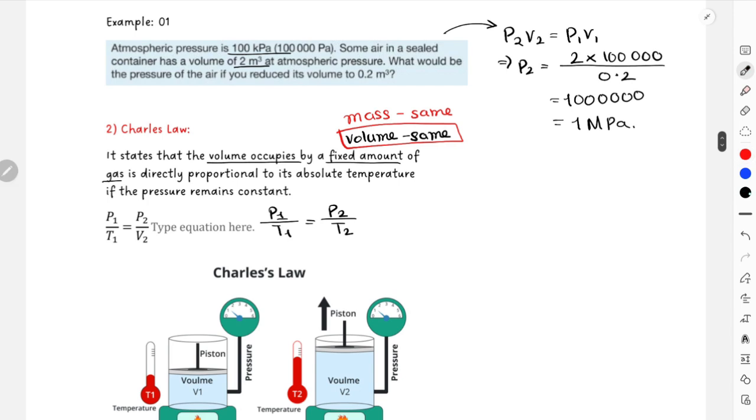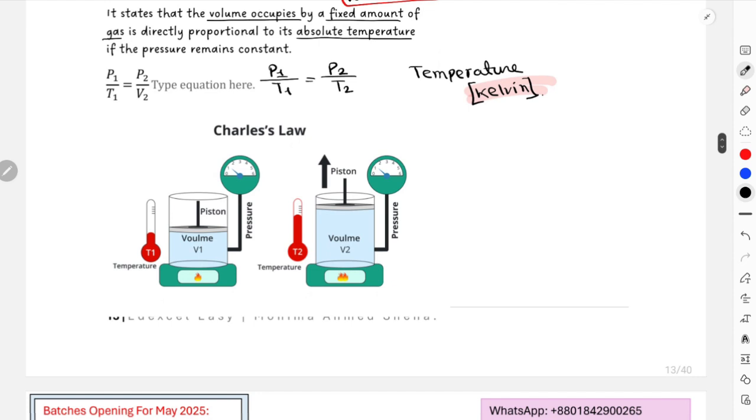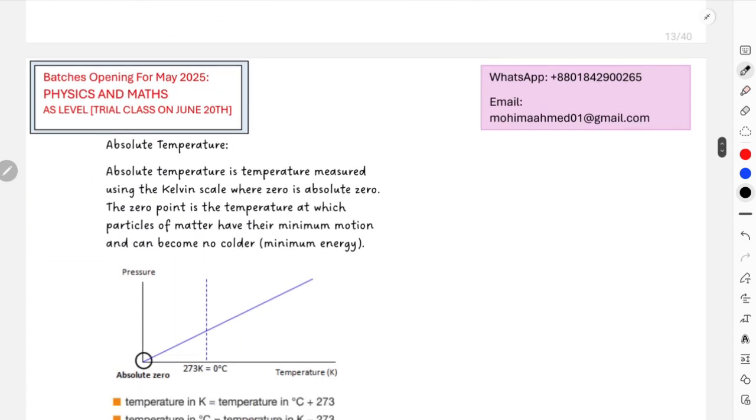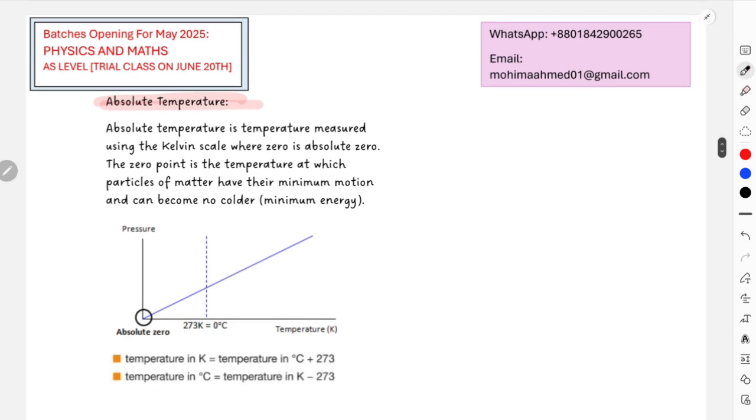And then again over here, this is your absolute temperature. So in Charles' law, you cannot measure temperature in degrees Celsius. Temperature over here has to be in Kelvin. I'll obviously explain how to convert temperature from degrees Celsius to Kelvin right now, okay? But this is the very important case. In Charles' law, temperature always has to be in Kelvin. This is for your absolute temperature. For absolute temperature, we'll understand how to change your degree Celsius to Kelvin or Kelvin back to degree Celsius.